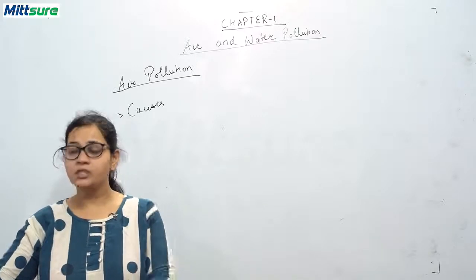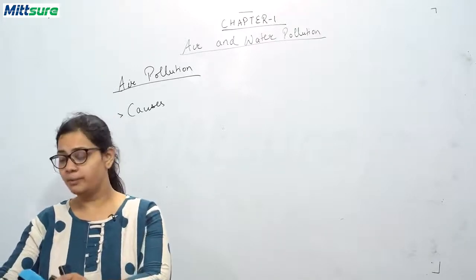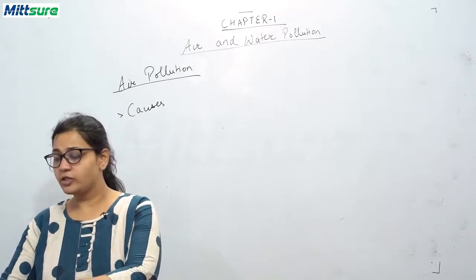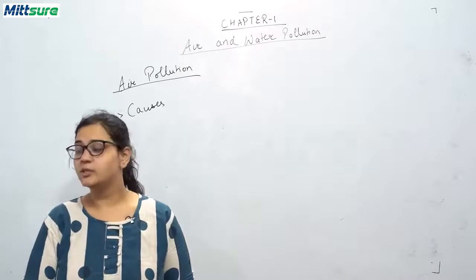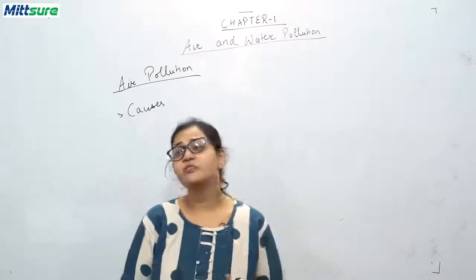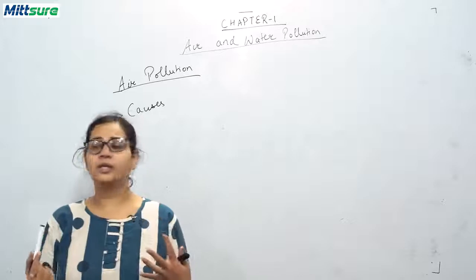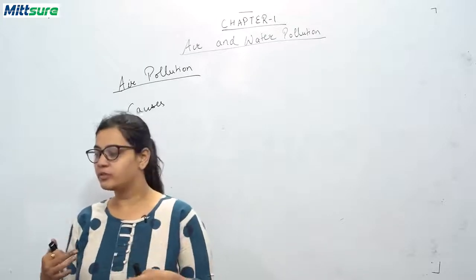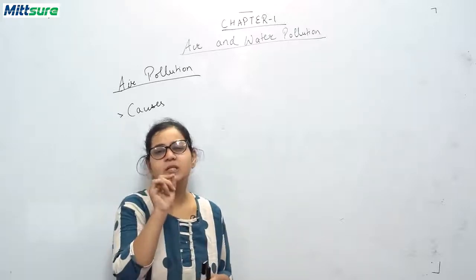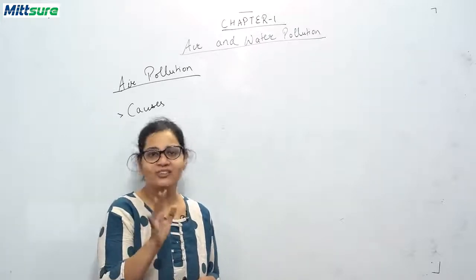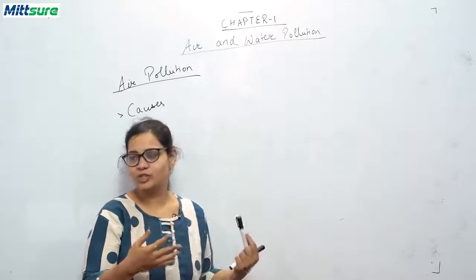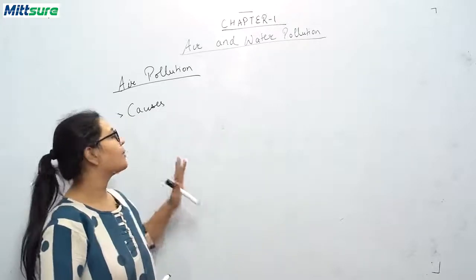Okay, so this is about air pollution, that is, the causes of air pollution. Now the next cause of air pollution is the smoke which arises from a forest fire or volcanic eruptions, which contains particulate matter, which consists of tiny particles suspended in air. So this seventh reason is the only reason which comes from nature and causes air pollution.